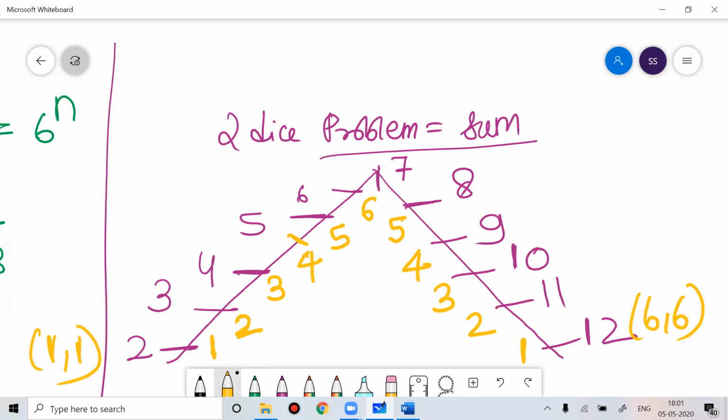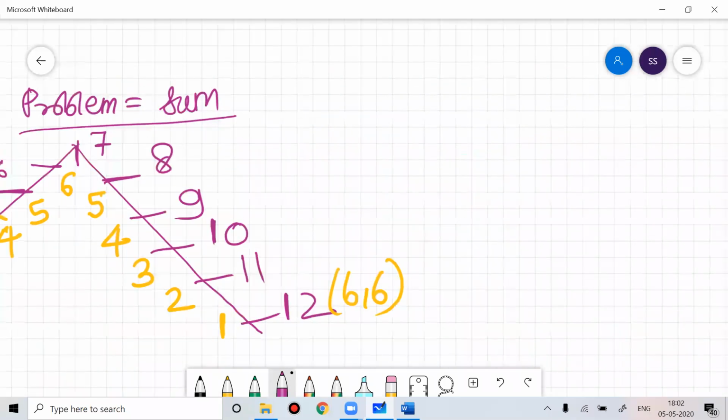It's not that you can't solve 2 dice problems anyway, it is very easy, but this way you can do it very fast.